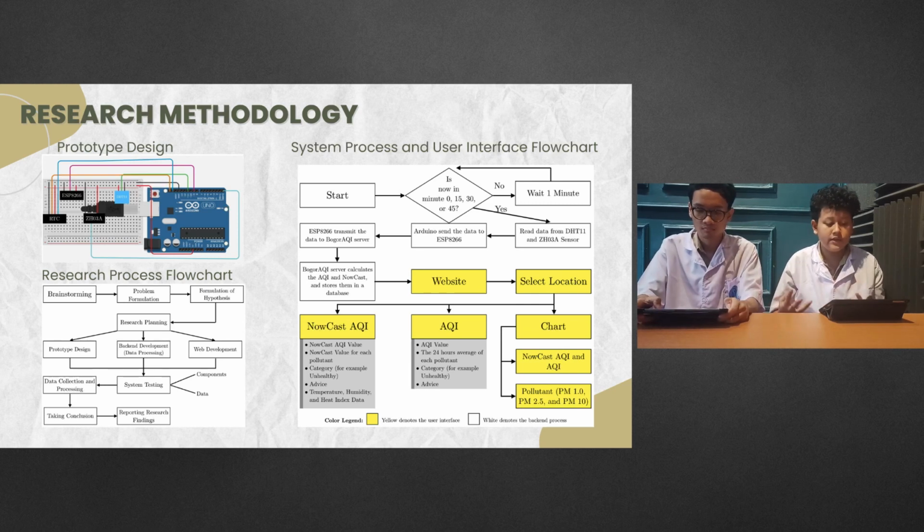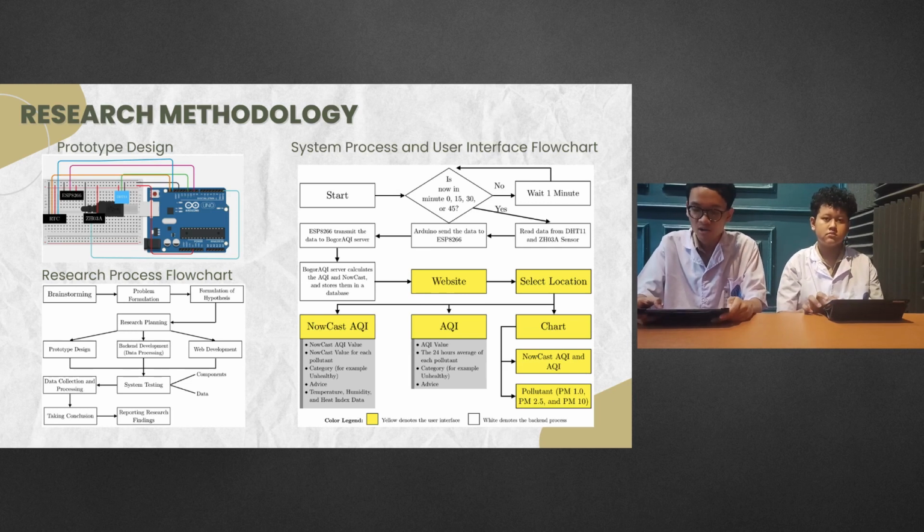On the bottom left of the screen, you can see our research process from brainstorming to reporting the research findings. As for the system process, Arduino will first determine whether it is now in minute 0, 15, 30, or 45. If yes, it will read the particulate, temperature, and humidity sensor data and transmit it to ESP, which will transmit the data to our server via the internet. Our server will then calculate the AQI and no-case AQI and store them in the database.